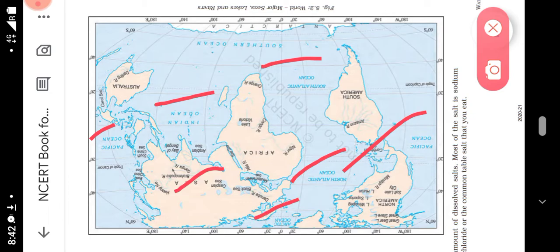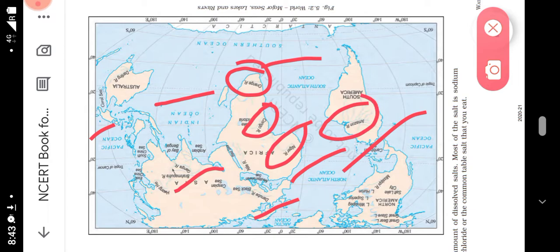See, Congo River, Niagara River, Orange River, Amazon River, that is in South America. Okay, and Mississippi River, that is in North America, Missouri River. Okay, and Ganga River, Brahmaputra River. Okay, Arabian Sea, Bay of Bengal.